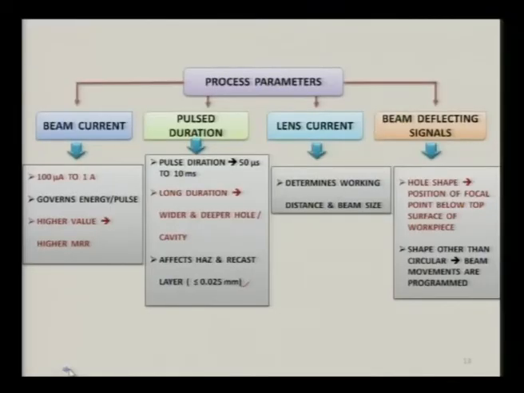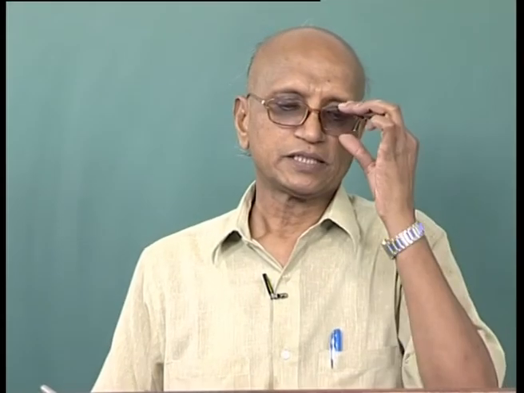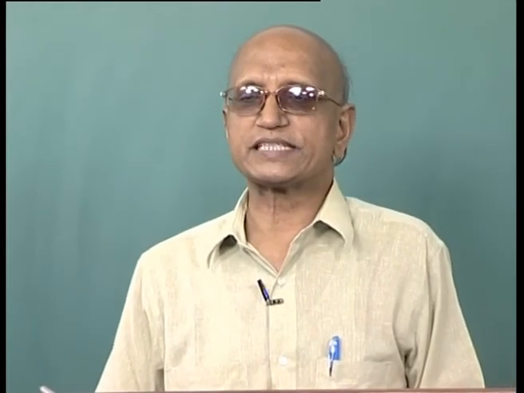Shapes other than circular can be obtained, as I have explained, with the help of the movement of the beam or with the help of the movement of the workpiece table. Now for calculation purposes we need to calculate theoretically the material removal rate and the specific heat requirement, so that a unit amount of material can be melted and vaporized from the workpiece.